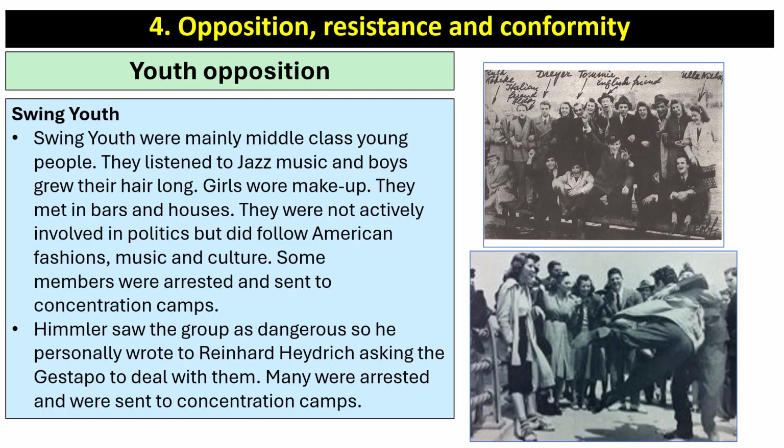Now, there was also a lot of youth opposition in Nazi Germany. There was the swing youth, who were mainly middle-class young people. They listened to jazz music and boys grew their hair long. Girls wore makeup. They met in bars and houses. They were not actively involved in politics, but they did follow American fashions, music and culture. Some members were arrested and sent to concentration camps. Himmler saw the groups as dangerous, so he personally wrote to Reinhard Heydrich asking the Gestapo to deal with them. Many were arrested and were sent to concentration camps.